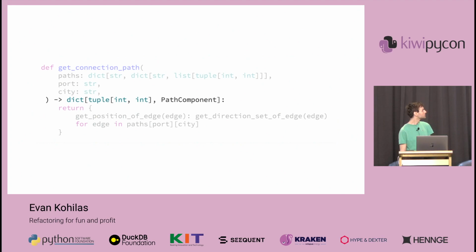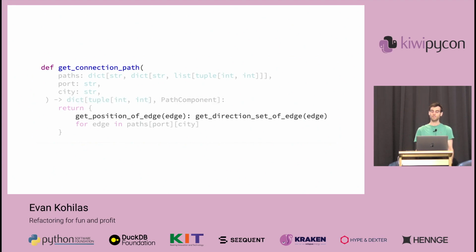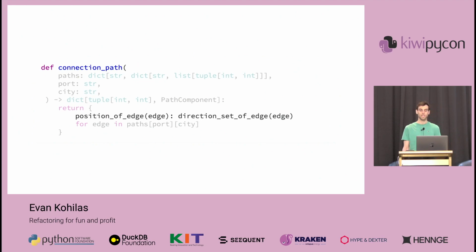Okay, so what else can we refine? Well, let's continue with the renaming and cleaning up of some of these function calls. We can get rid of get, since it's not really Pythonic, and it adds extra noise and length to the code. We'll also update direction set of edge to be path component of edge, representing the type that it's returning.